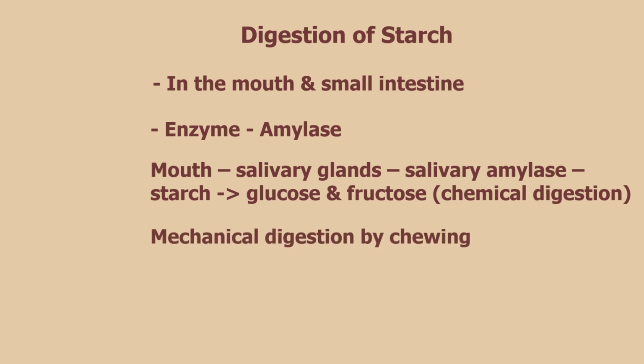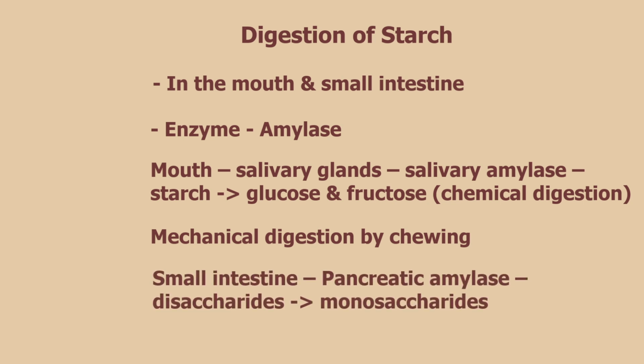The second stage of starch digestion occurs in the small intestine. The pancreas contains cells that secrete amylase. Pancreatic amylase continues the process by breaking down starch into disaccharides like maltose. This occurs in the first part of the small intestine, known as the duodenum, just after the stomach. Subsequently, enzymes such as maltase, sucrase, and lactase, located in the brush border of the small intestine, hydrolyze these disaccharides into monosaccharides like glucose, galactose, and fructose. Like salivary amylase, pancreatic amylase also functions best in the slightly alkaline environment, pH 8.